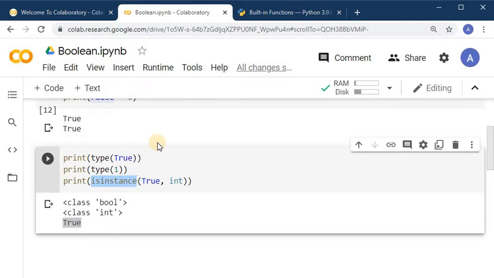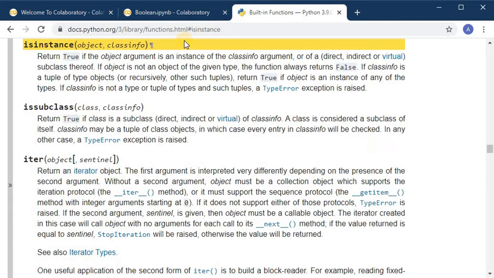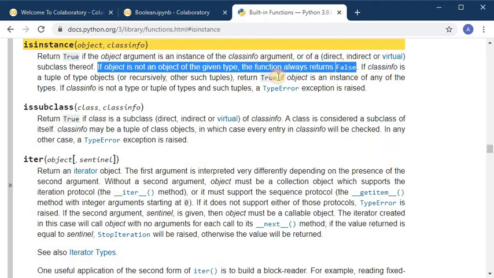So now let's go to the documentation. What is the functionality of isinstance? As per the Python documentation, the isinstance method takes two parameters, that is object and classinfo, and it returns True if the object argument is an instance of the classinfo argument, and if the object is not an object of the given type, the function returns False.